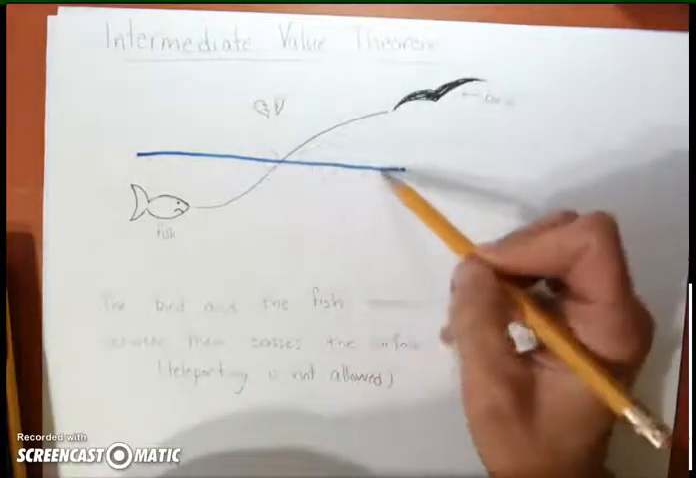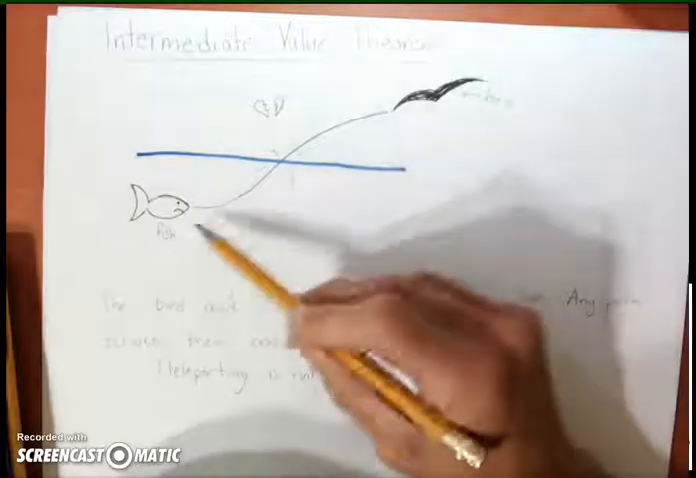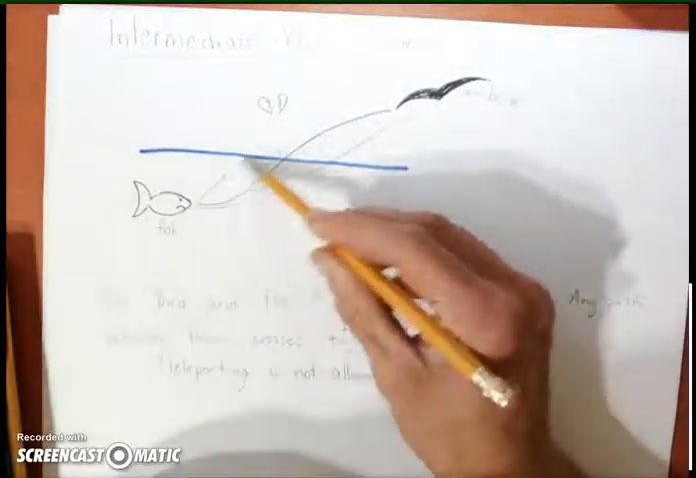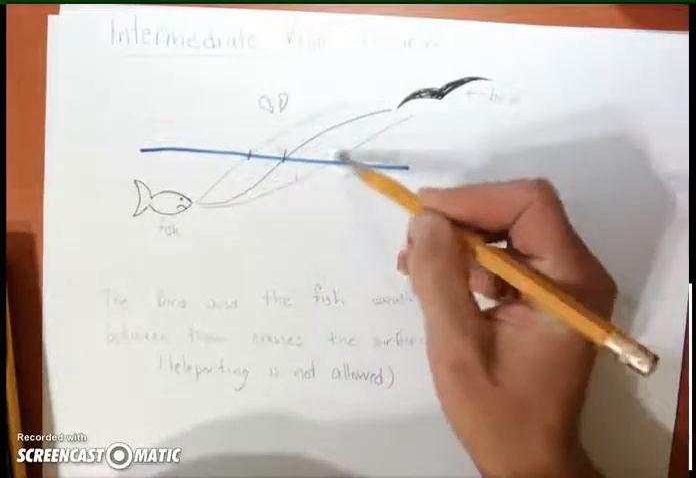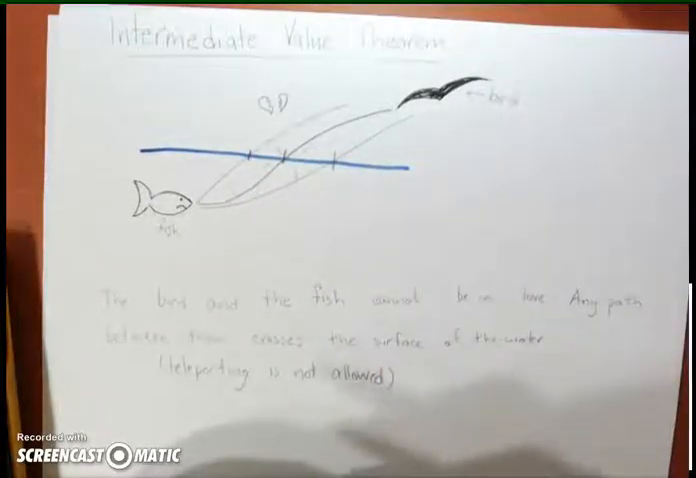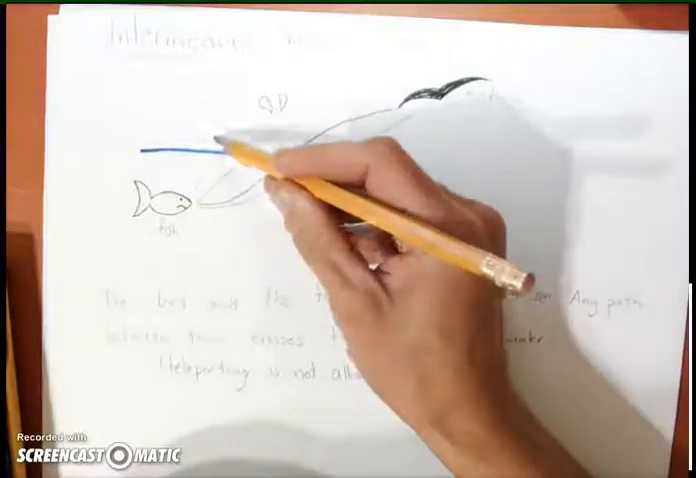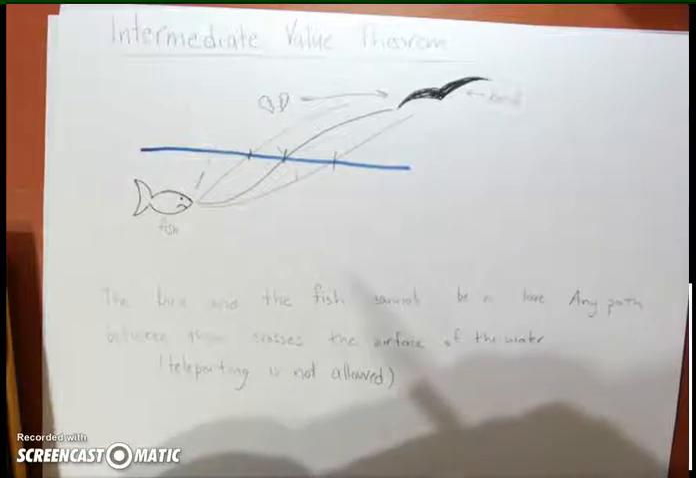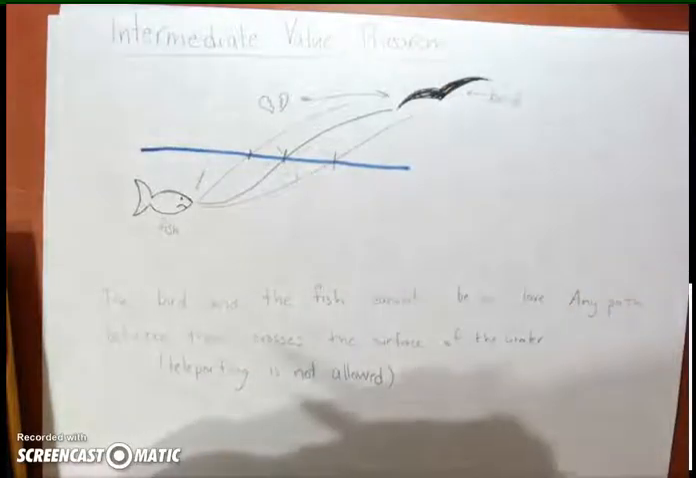It has to cross through the surface of the water. Whether the bird goes to the fish or the fish goes to the bird, any way they want to go, it has to cross the water somewhere. And teleporting's not allowed. So the fish can't just go from here and then hop to here and go to the bird. They're not allowed to teleport. They must go through the water.